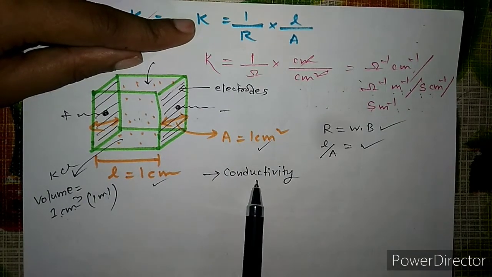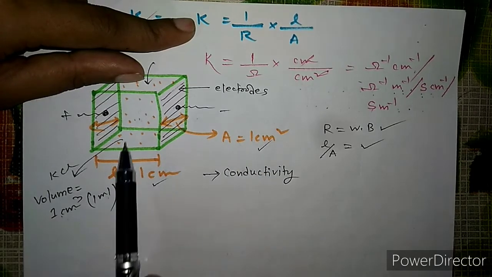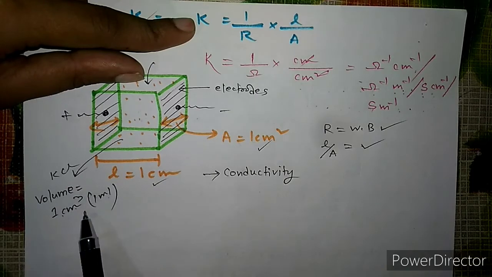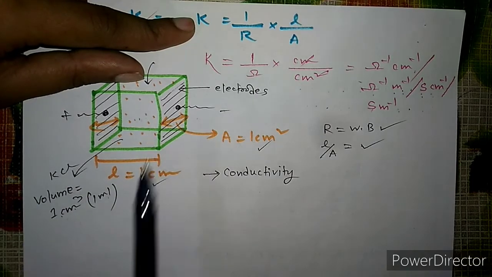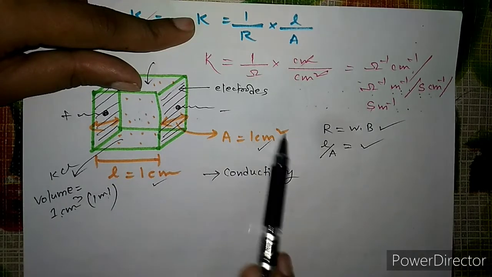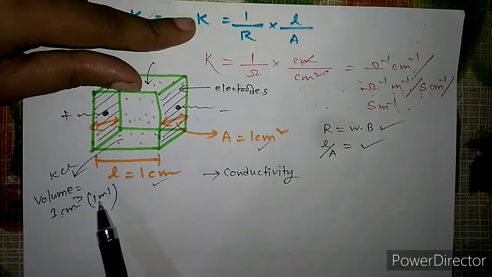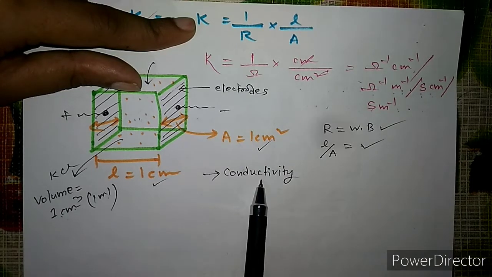So specifically the specific conductance or conductivity, it is the conductance of 1 centimeter cube volume of an electrolyte when the length of the cell is 1 centimeter and the area is 1 centimeter square. ठीक है. So ये हो गया एक और definition for this conductivity. Okay.